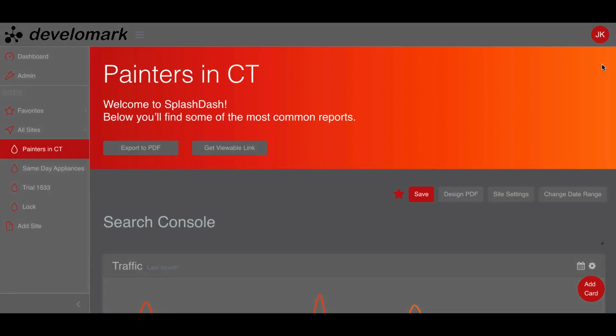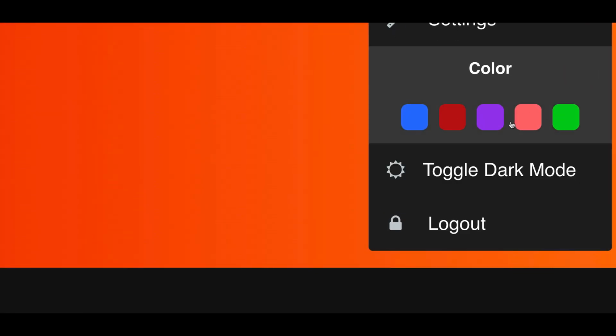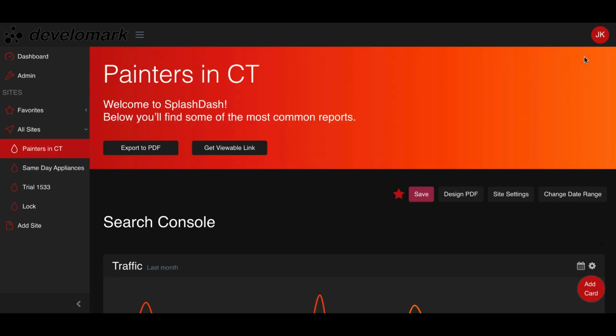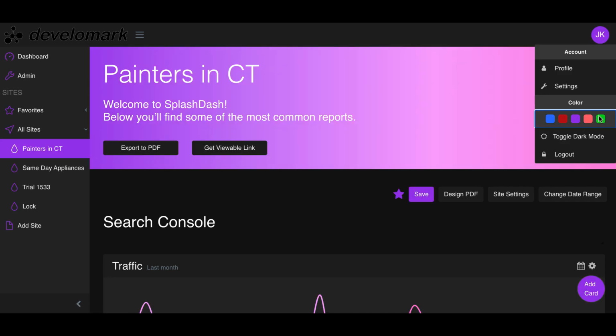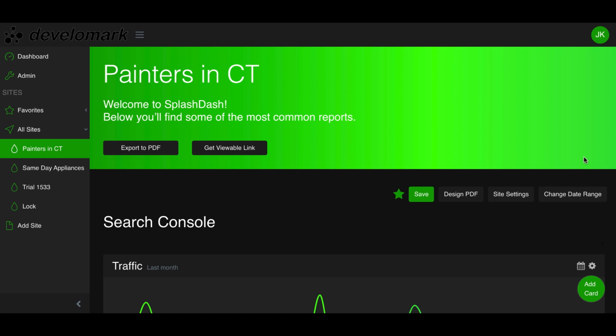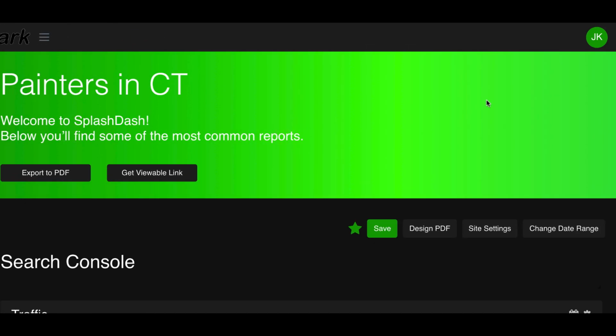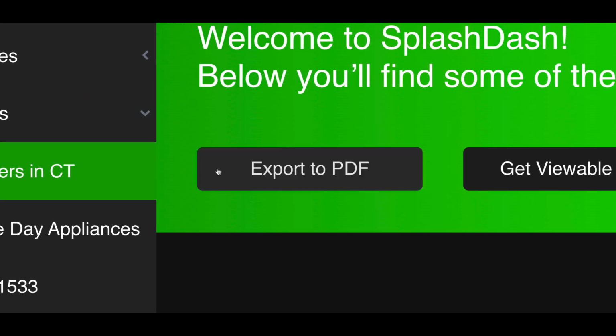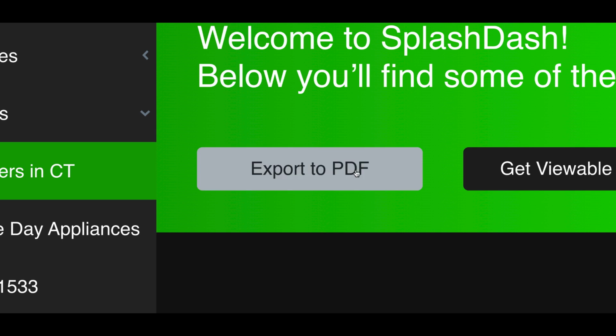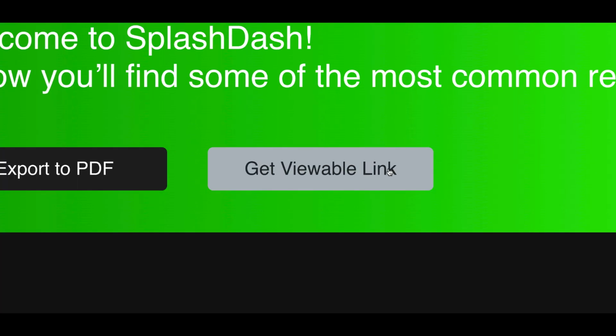Personally, I'm a big fan of the dark mode, and you'll be able to actually change the colors to your specific branded hex code. So when your clients see the end result in the dashboard, they're going to be your branded colors. So you can see I can change it to blue, I can change it to red, I can change it to purple, I can change it to green. So however you want this information set up, you can actually change that. Now, what's really cool here is you're going to be able to display the client's name. You're also going to be able to change the background on this actual big bar here. And on these two buttons, you're going to be able to export this actual report into a nice PDF file that you can send to the client, or you can get a viewable link and you can share it with the client depending on how you've set this actual dashboard.